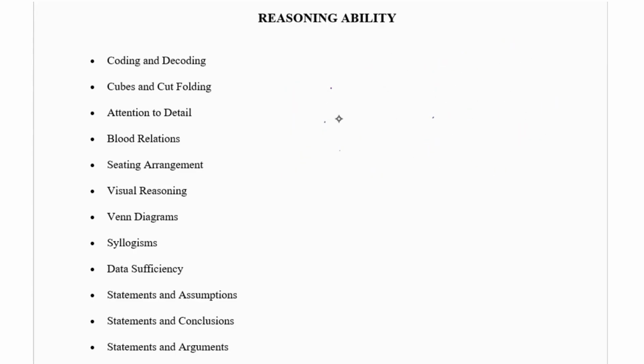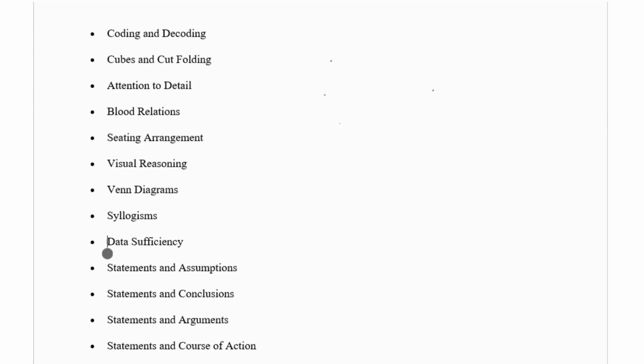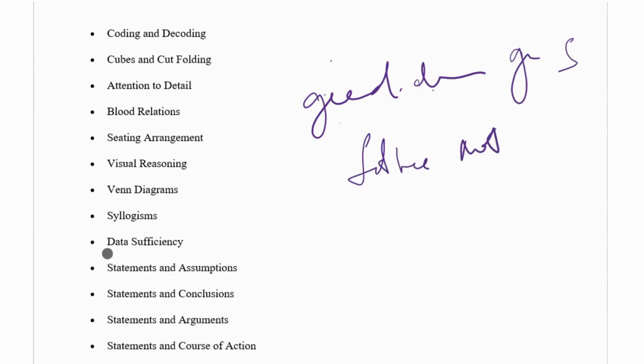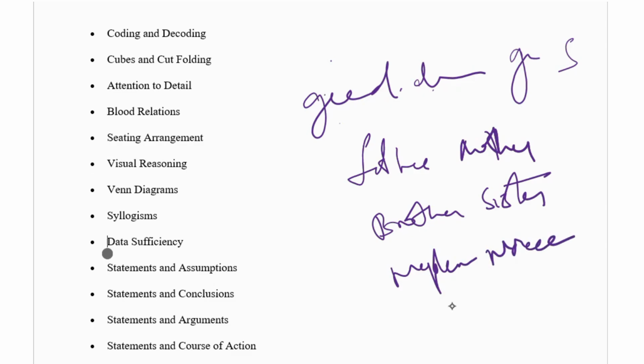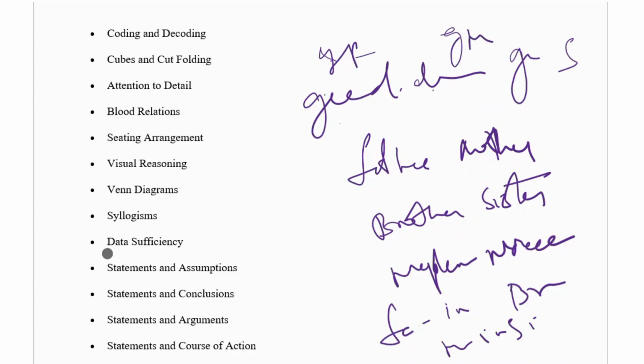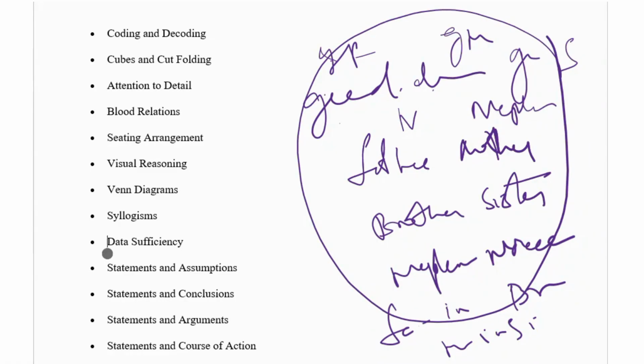And next one, attention to detail topic. Next one is the blood relations topic. Blood relations topic means it's relations. Relations means granddaughter, grandson, father, mother, brother, sister, nephew, niece, and father-in-law, brother-in-law, sister-in-law, mother-in-law, grandfather, grandmother, niece, nephew. So these are the relations that will be present. So you have to know about the relations, and you have to solve the problems under the blood relations topic.